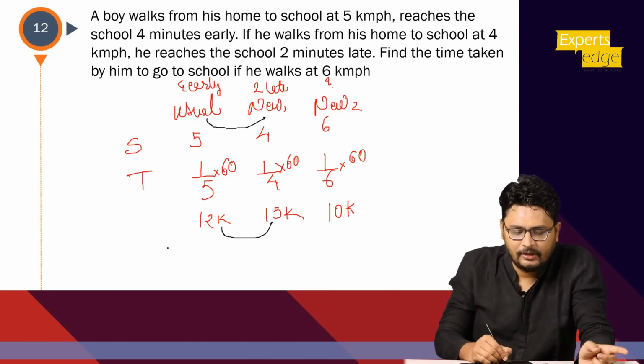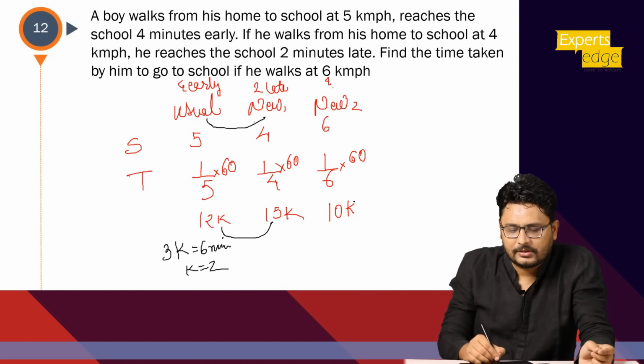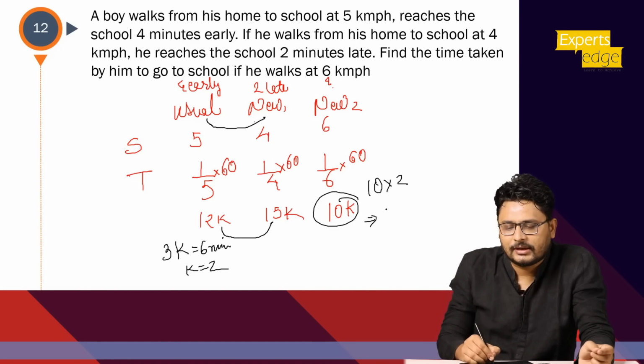So how much is that? 3K. So 3K will be equal to 6 minutes. Right? So K comes out to be 2. So the answer of this question is 10 into 2, 20 minutes is the correct answer.